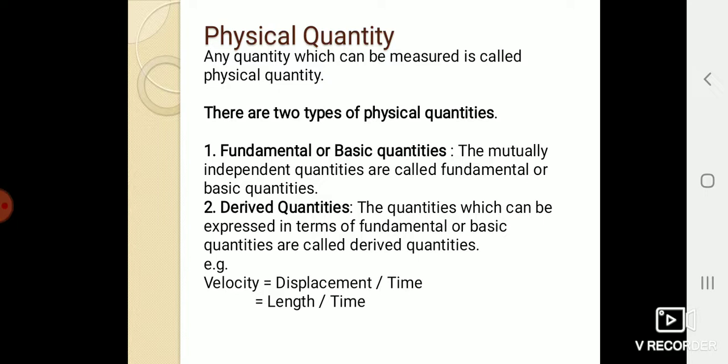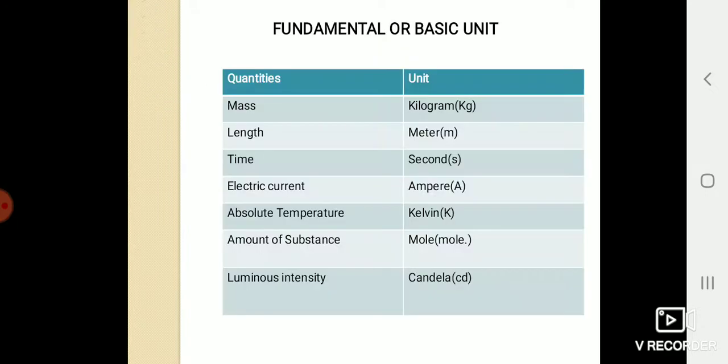For example, velocity is equal to displacement upon time. Now, displacement is expressed in terms of length. Therefore, velocity is equal to length divided by time. Here are some fundamental quantities and their units. Mass in kg, length in meter, the unit of time is second, electric current in ampere, absolute temperature in Kelvin, amount of substance in mole, and luminous intensity in candela.